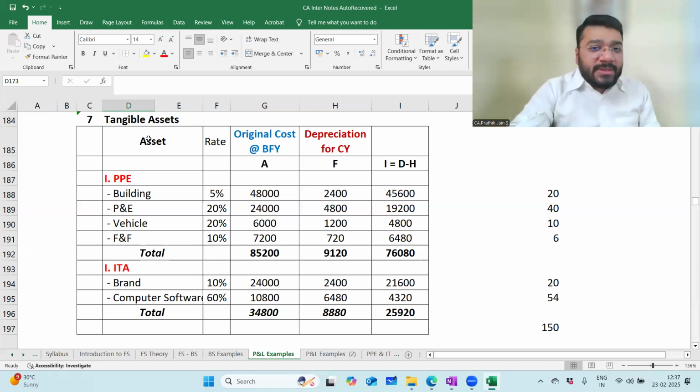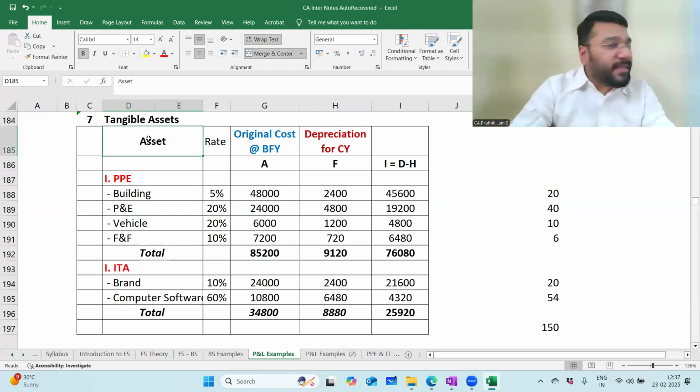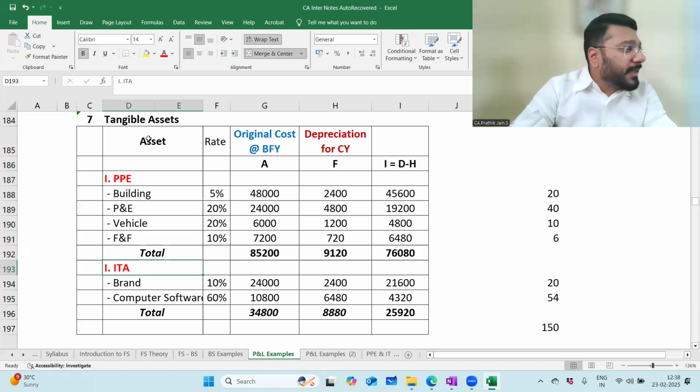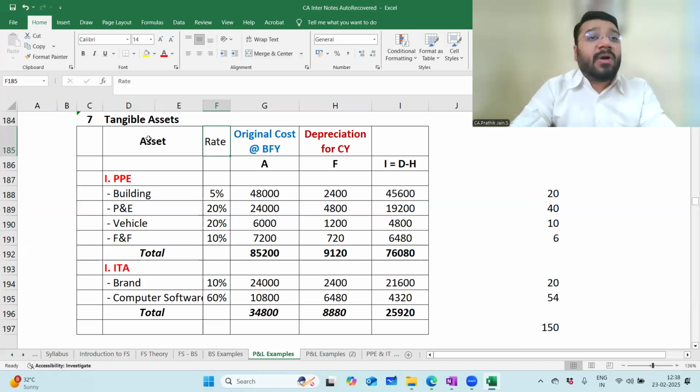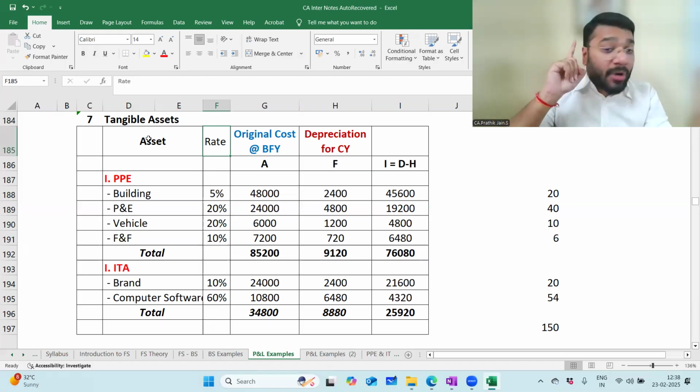So now what you do is you have a separate category of asset. In that we have one category, property, plant, equipment, which is nothing but tangible fixed assets. And we have intangible assets. Two categories are split. Any problem in that? Under that you have building, plant and equipment, vehicle, furniture, fixtures. Any problem? Then in the next column you can put the rate column. Am I allowed in there? In the original format, when does the rate column come? No. What is the original format? How to prepare? I'll discuss when I come to the balance sheet item under property, plant and equipment. Properly, I'll discuss the format.